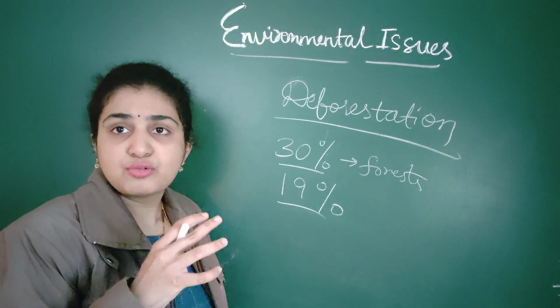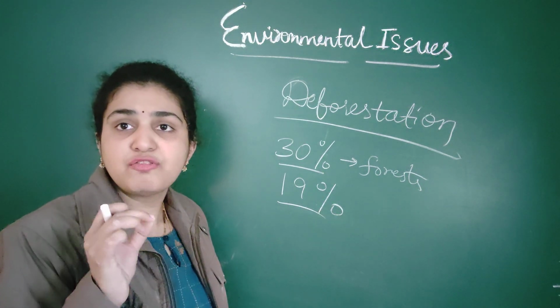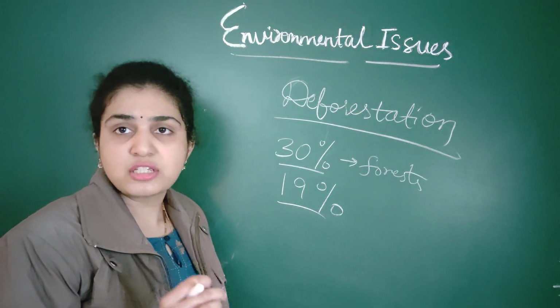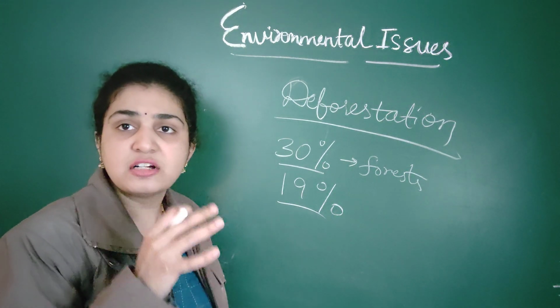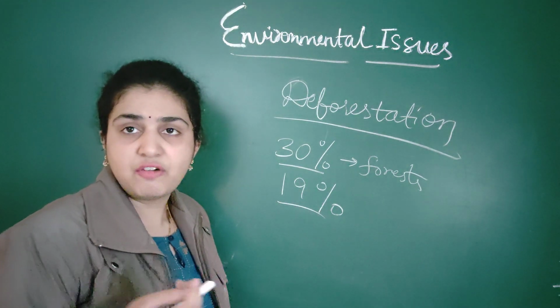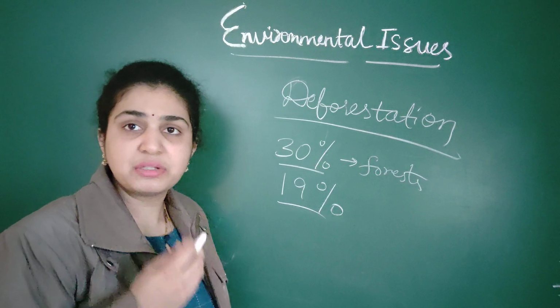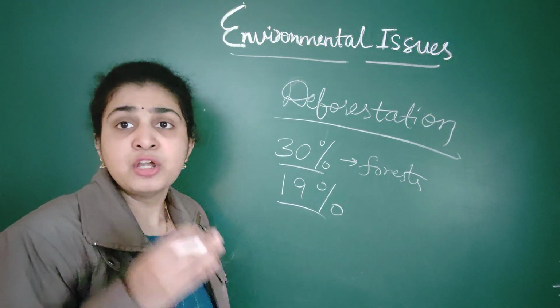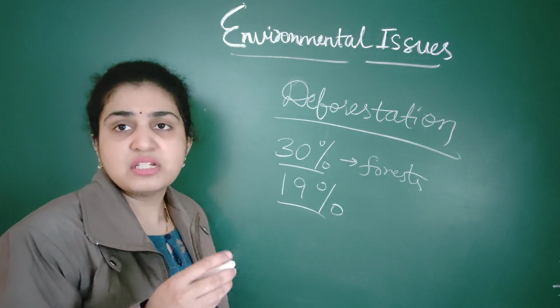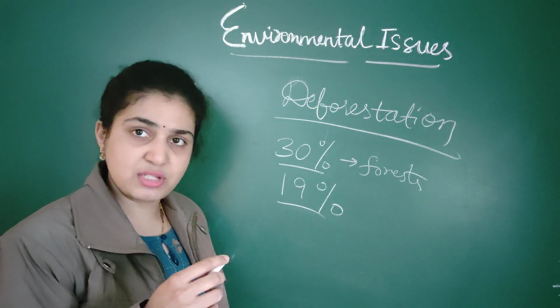That's why there was a national forest policy which was passed. National forest policy was passed to preserve the forest, or else before it was 30%, now it will become only 1%. Only 1% forests will be covered. So to stop the deforestation, there was national forest policy which was introduced.